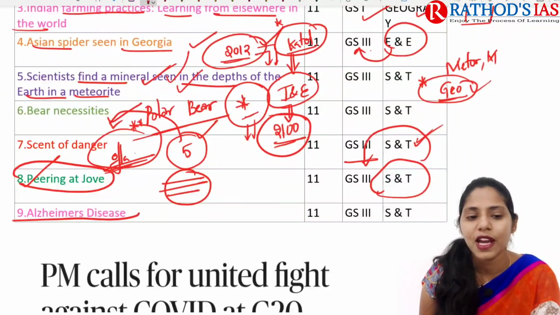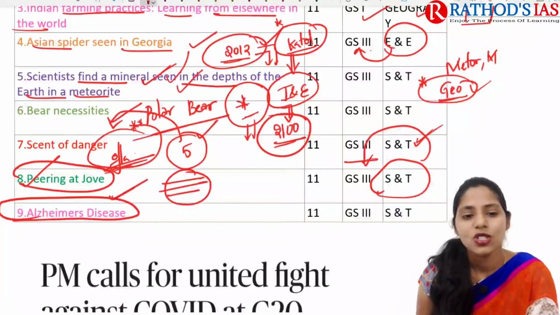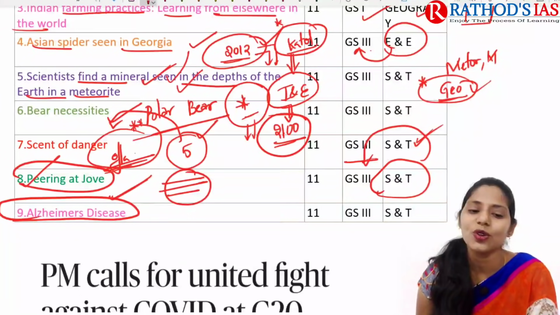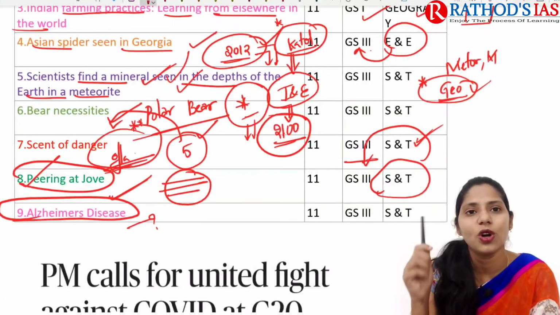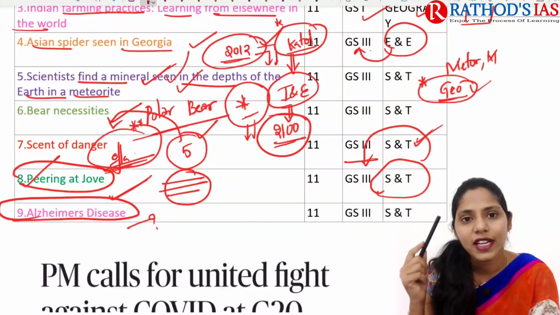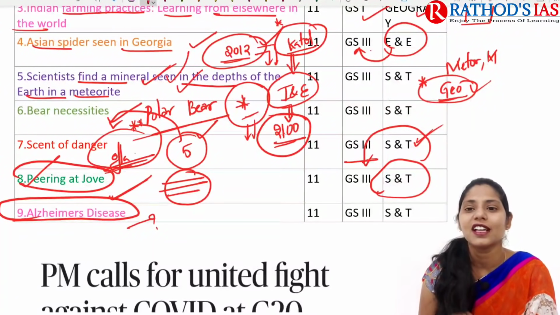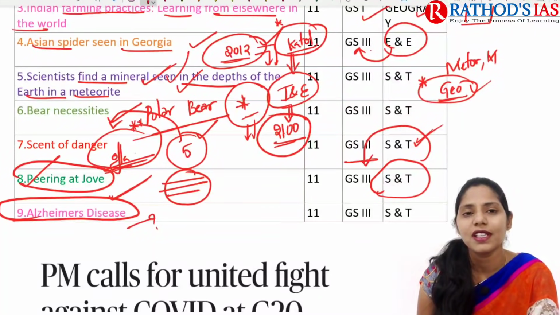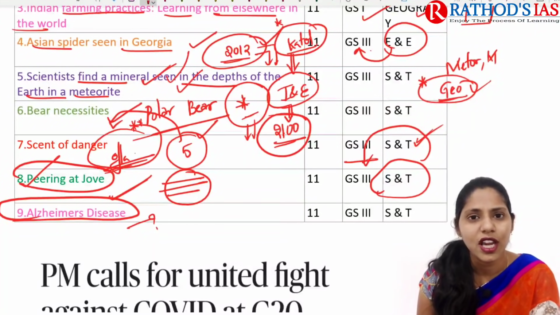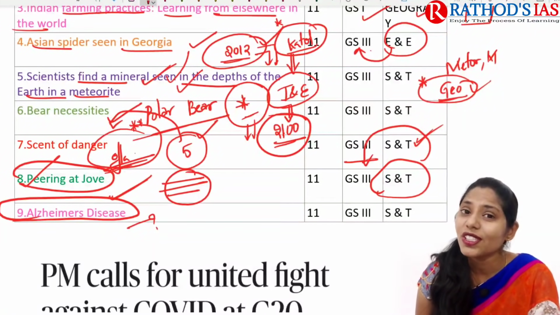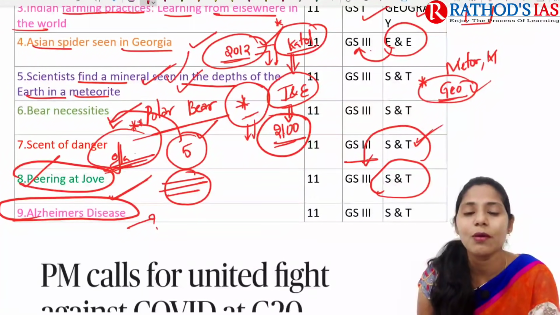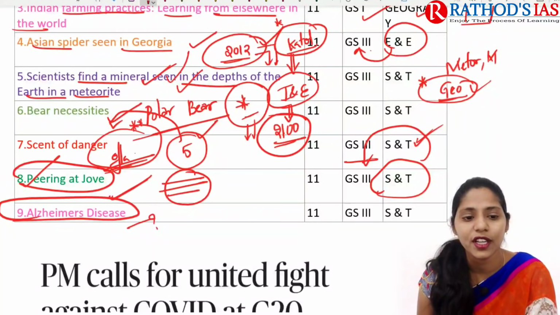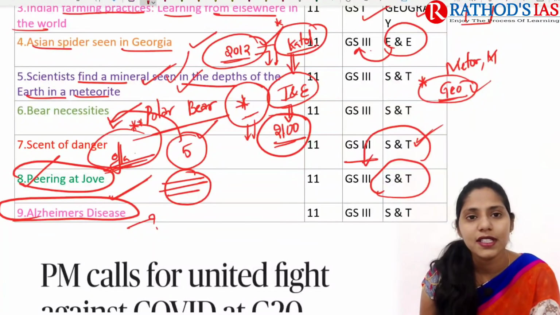And next topic is about Alzheimer's disease. So what is this Alzheimer's disease? Actually, you know that it is a psychological disorder, or we can say it is a neurological disorder. Whenever any patient is suffering from Alzheimer's disease, whatever they say, they will be repeating it, okay? And as well, we can also say there will be memory loss. Sometimes they will forget their names, their home address. So this is about Alzheimer's disease.